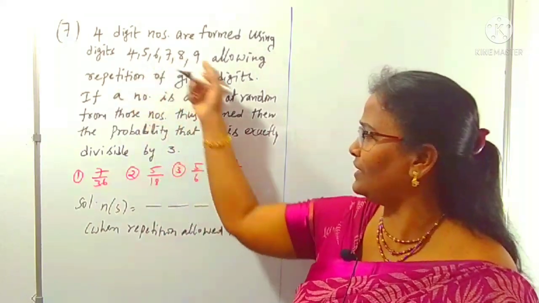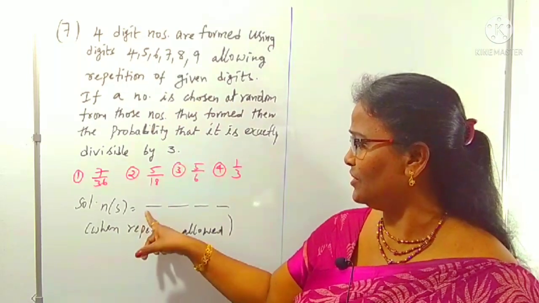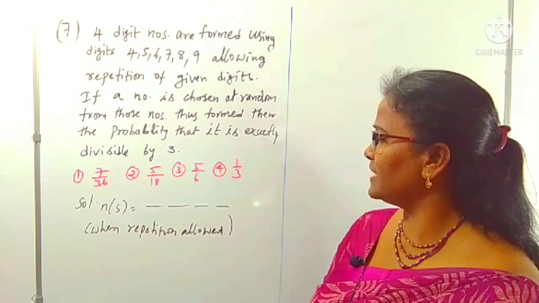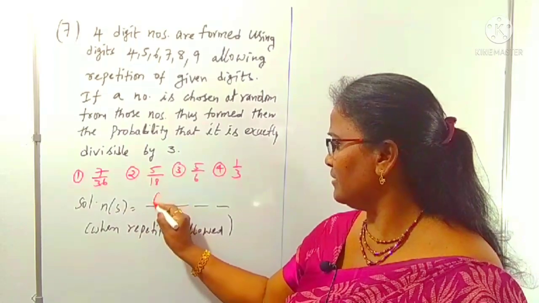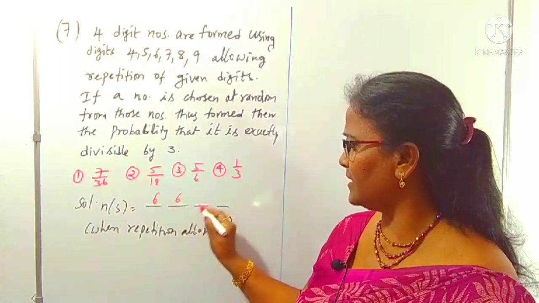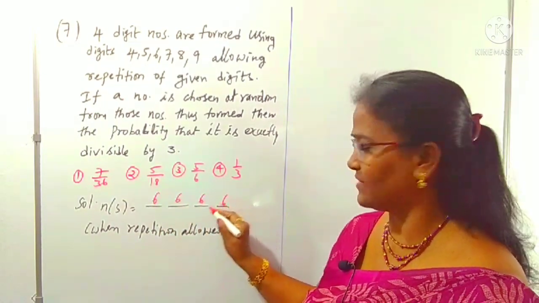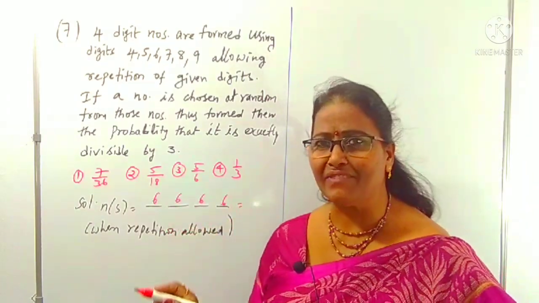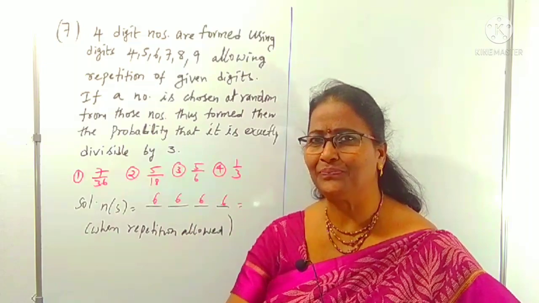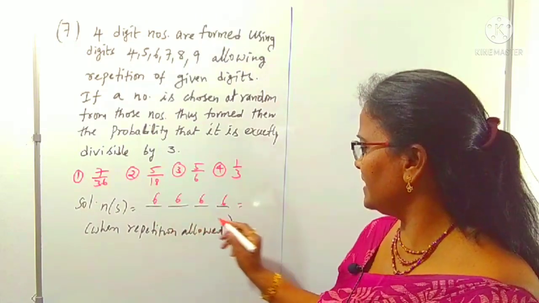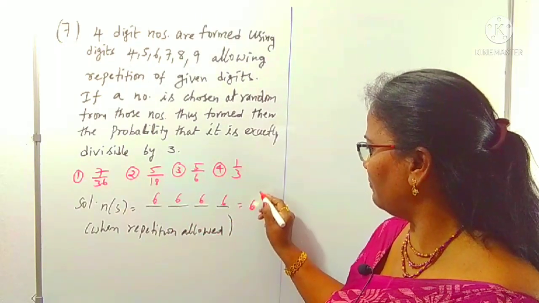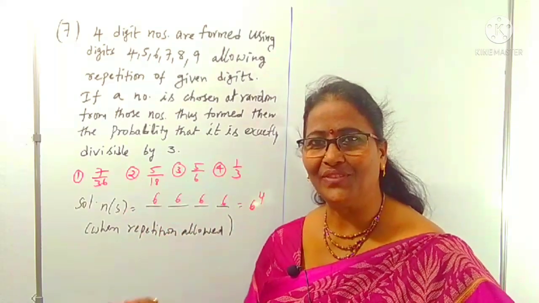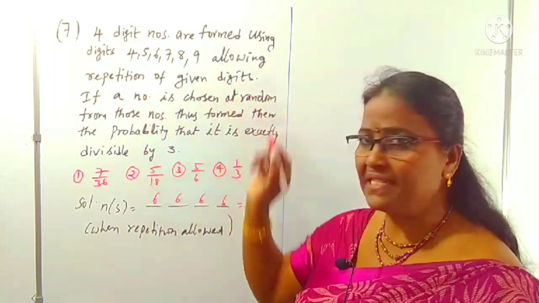Happily you can use all the 6 digits, even in the first place. The first place can be filled in 6 ways, the second place also 6 ways, the third also 6 ways, the fourth also 6 ways. So n of s means each place can be filled in 6 ways because repetition is allowed, so 6 power 4. This is n of s.